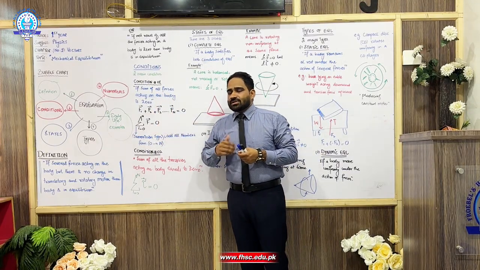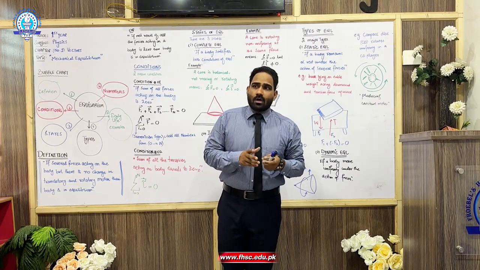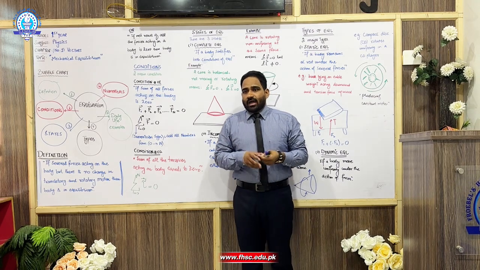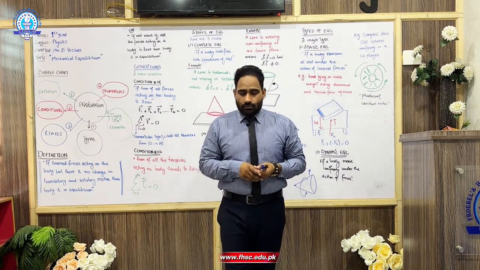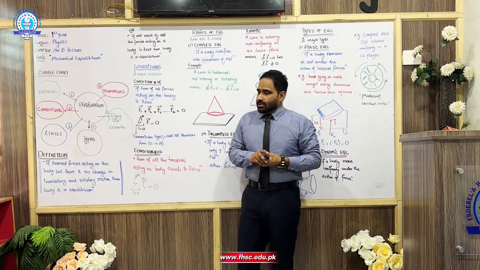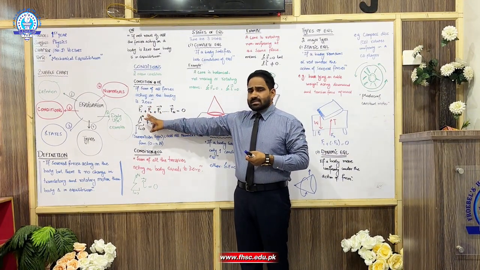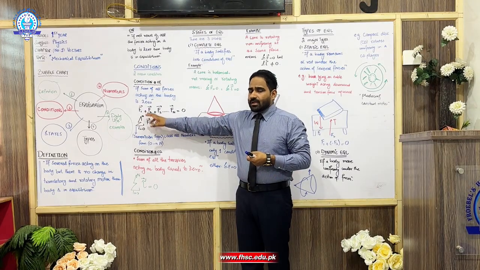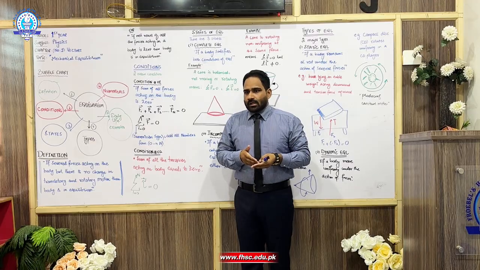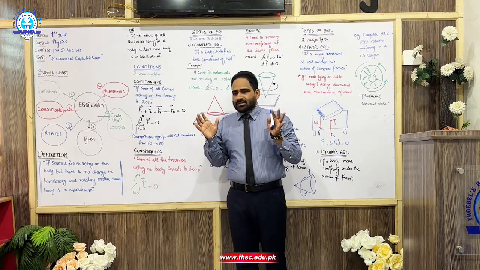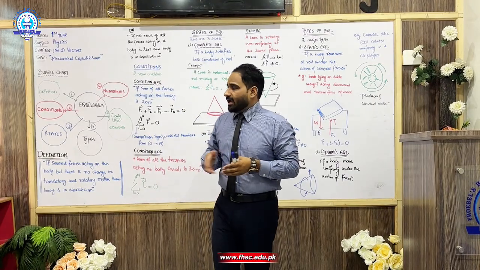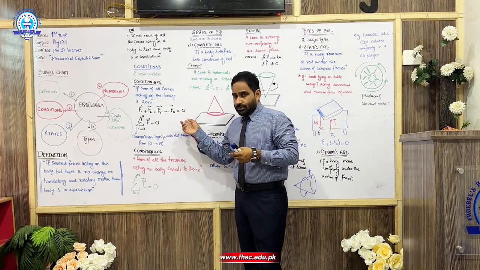Now a question arises in the mind of the student: how can the sum of forces be equal to 0, because there are a lot of forces? It may be 5, 10, 15, but how can it be 0? As I told you, there are action and reaction forces. If some of the action forces are acting downward, there are an equal number of forces acting upward at the same time. So there will be a cancellation effect according to the mathematics, that plus and minus cancel out each other and we have a net result of 0.